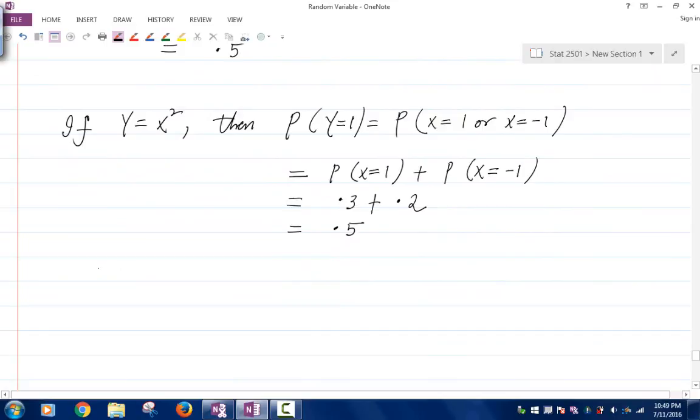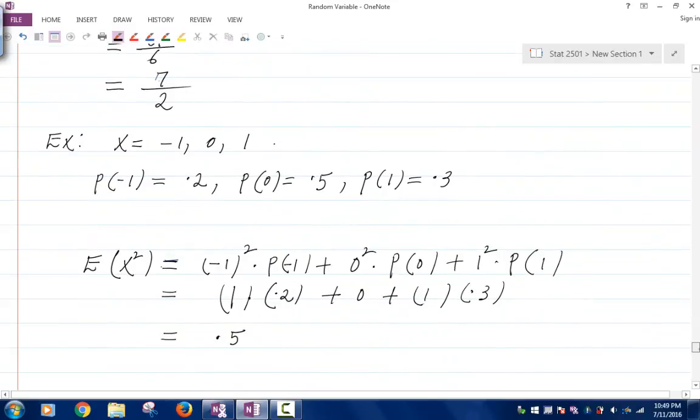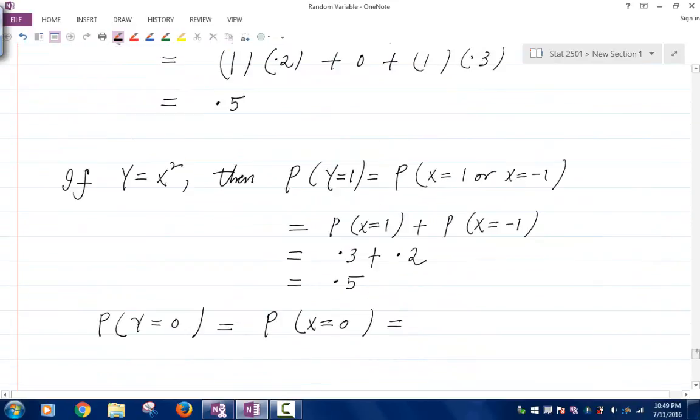And also, what's the probability that y is 0? Well, it is the probability that x is 0. That's the only way you will get y equal to 0, and the probability that x is 0 is 0.5.